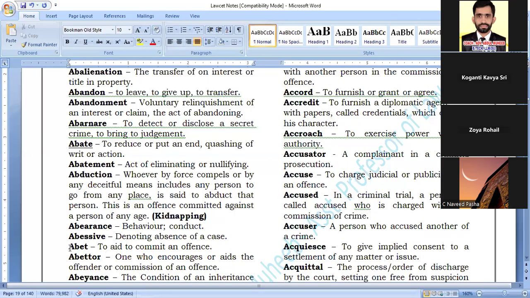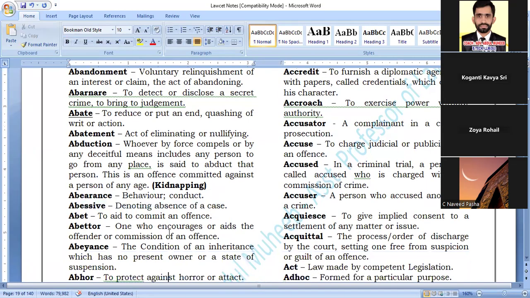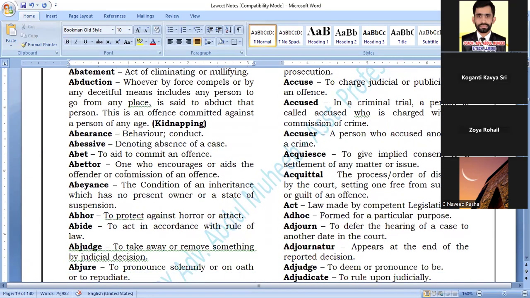Next, abet. This word is important. What is abet? To commit an offense. Abet माने to aid, to help. Aid माने help. To help commit an offense. Who is abetter? One who encourages or aids the offender in the commission of an offense. Abetter का मतलब है to encourage the commission of an offense by another.